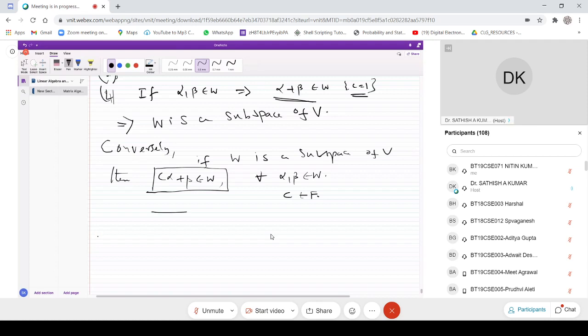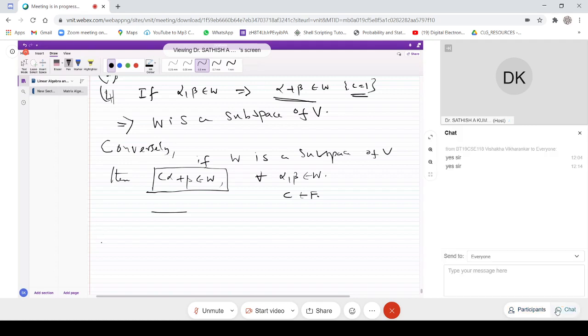Okay, so the other important result, as I told you, only these two results are there for your subspaces. Of course, at a higher level there are many theorems, but we don't go for that. We'll just do some important theorems only, and then focus more on problems. So the next important theorem, as I told you last class: if you take any collection of subspaces, their intersection is also once again a subspace.